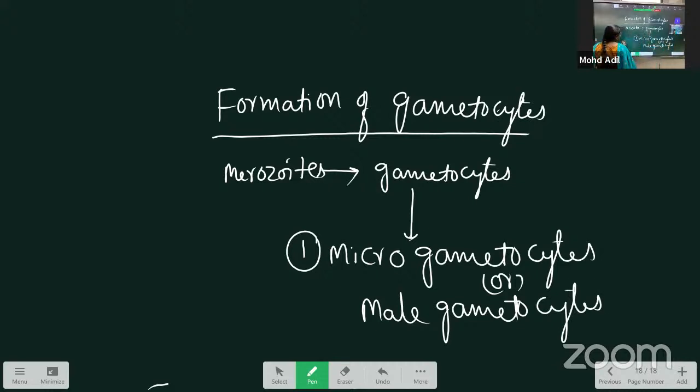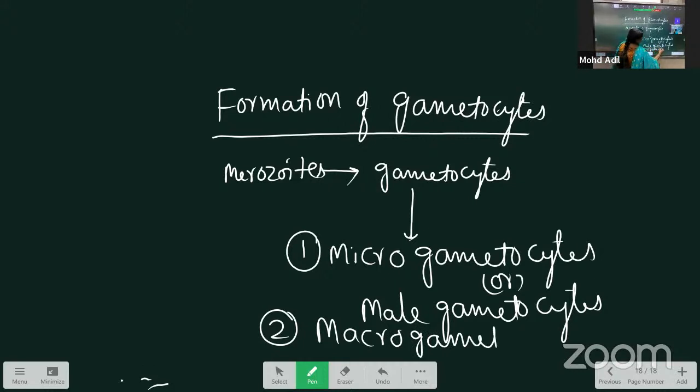Next, the second type is called macrogametocytes. Bigger is called macrogametocytes, also called the female gametocytes. Female gametocytes. Yeah, like this.